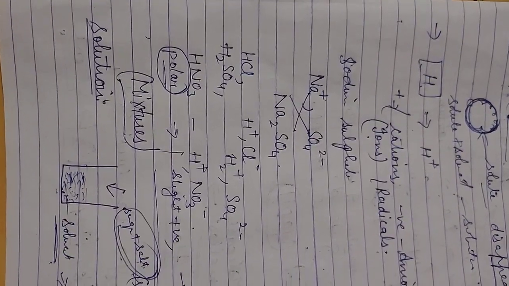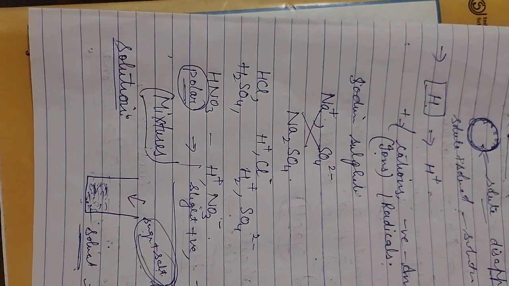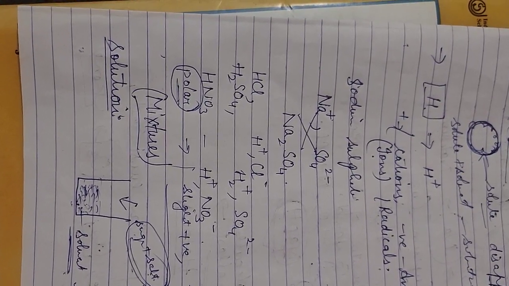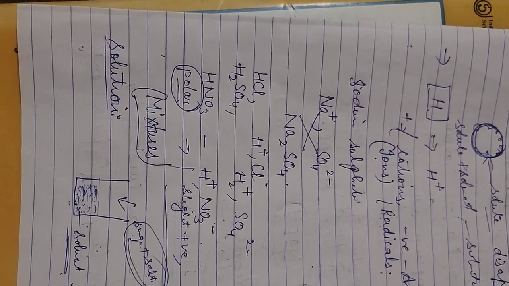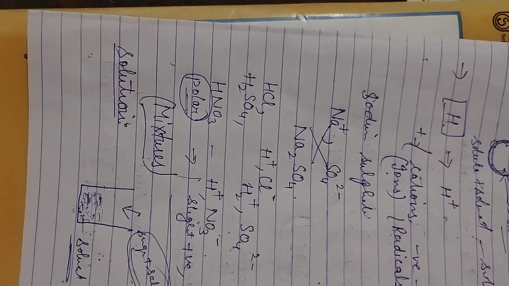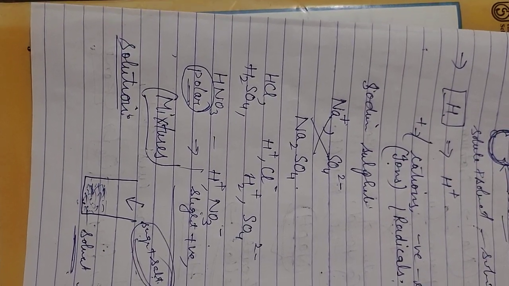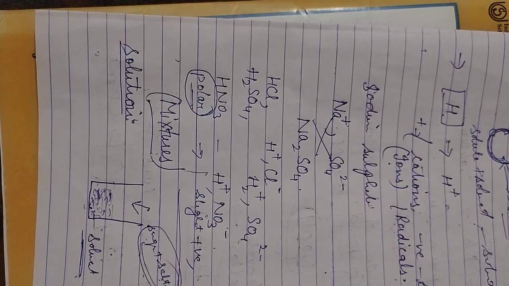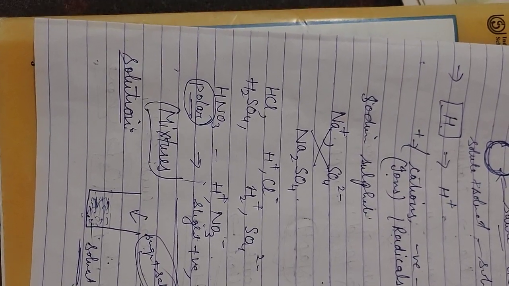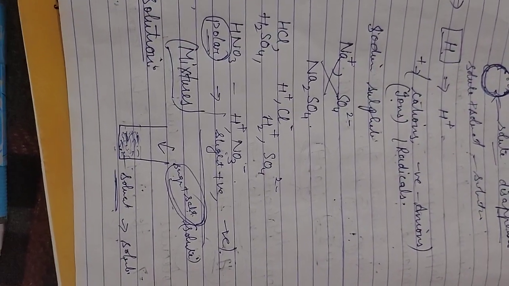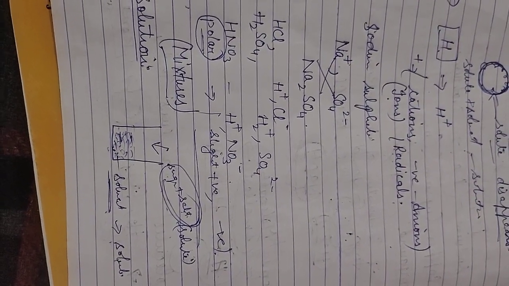There are two main properties of a solution: a solution is transparent and it can pass through filter paper, and the size of the solute particle must be very small or less in diameter. So it can be 10 raised to power minus 9 meter or a millionth of a millimeter. So this is all about the solution. Solution can be homogeneous, it can be heterogeneous.